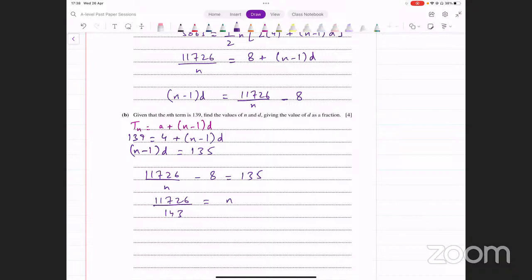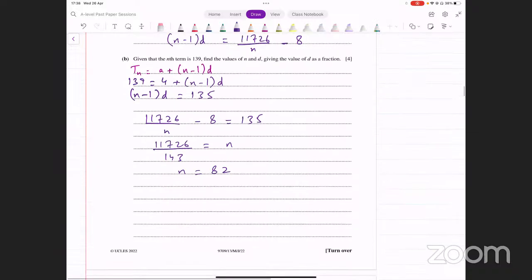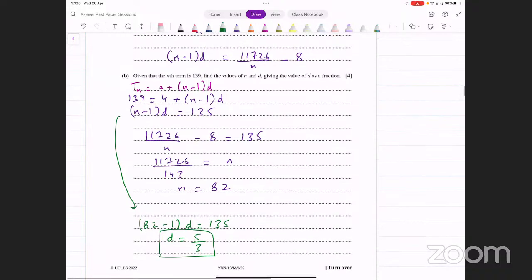11726 divided by 143, that is giving me 82. The value of n turns out to be 82. जब n आ गया तो d अब figure out करना is pretty straightforward because ये आपके पास एक equation है, इसको use कर लें. आप कहें 82 minus 1 times d equals 135. And now d equals 135 over 81, which turns out to be 5 over 3. ये आपके पास d की value आ गई. ठीक है, that's what we were looking for in the second part.